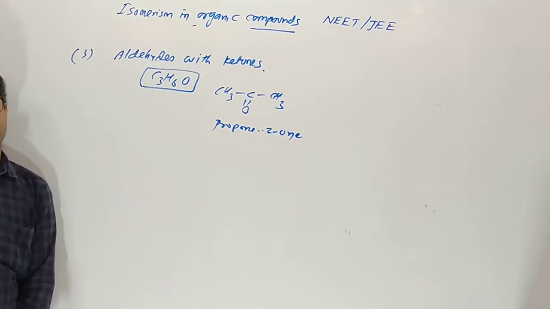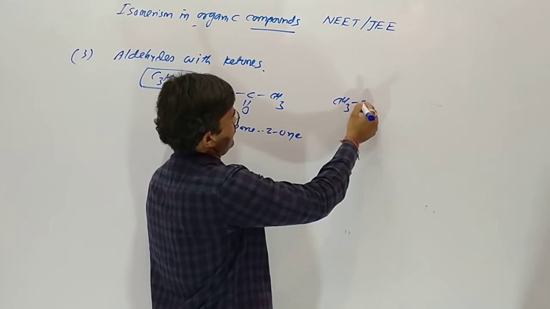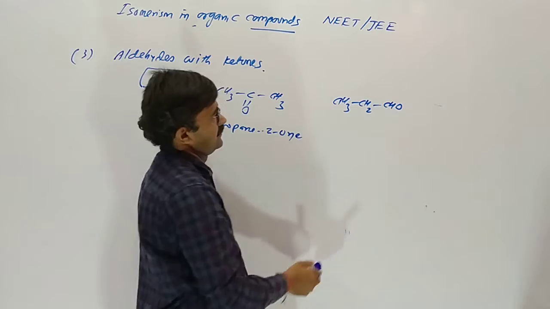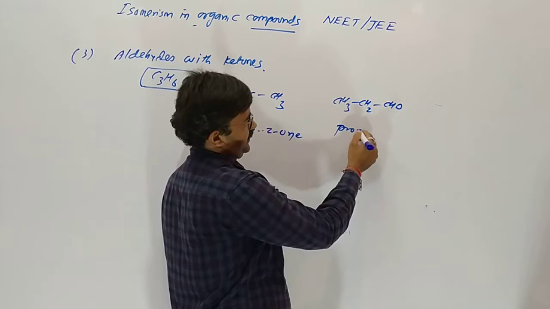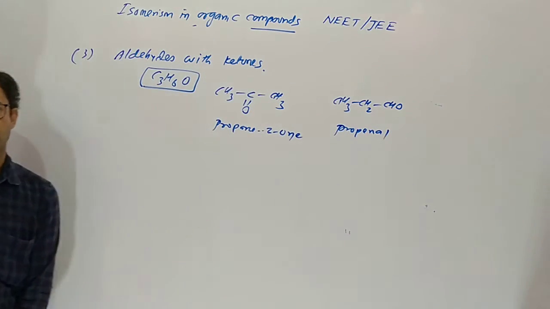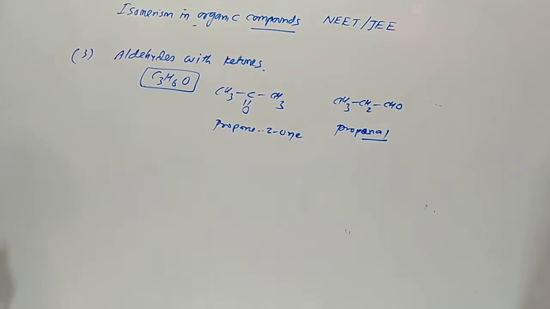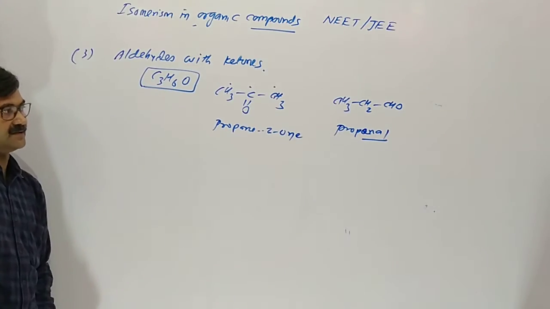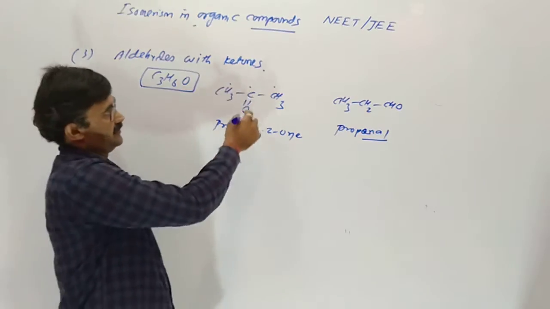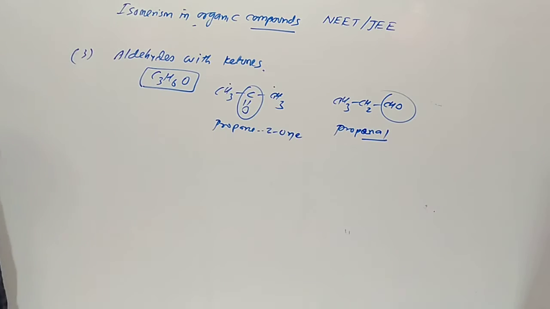Propan-2-one, otherwise propanone, is a ketone, and propanal is an aldehyde. Number of carbon is 3 in both cases, hydrogen 6, oxygen 1. This one is a ketone, this one is an aldehyde. So both are functional isomers of each other.